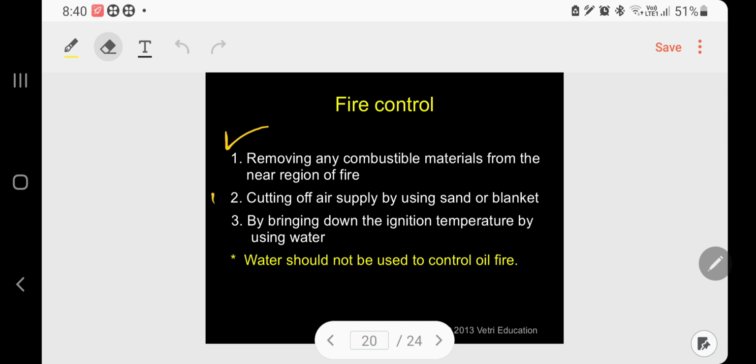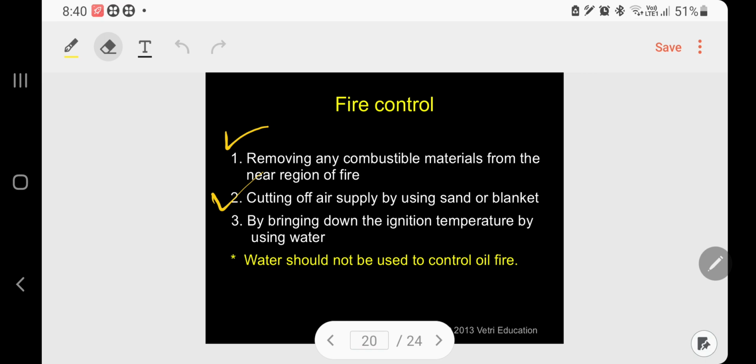Number 2, cutting off air supply by using sand or blanket. That's why in our house, suppose the cylinder is leaking and catches fire, don't be afraid. Simply bring a blanket and put it over that. It will put off immediately. Don't be in a hurry, because even for sand you have to go outside and bring it. So it is a thick blanket. If you want, you can even wet it with water and then put it over. Immediately it will cut off, because it will cut off the oxygen contact.